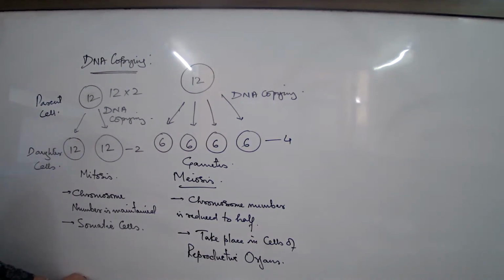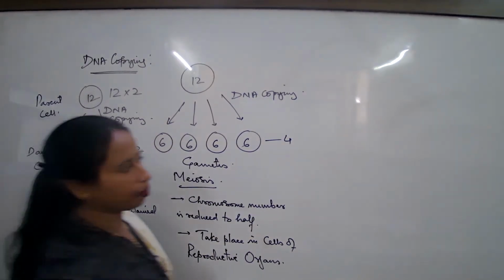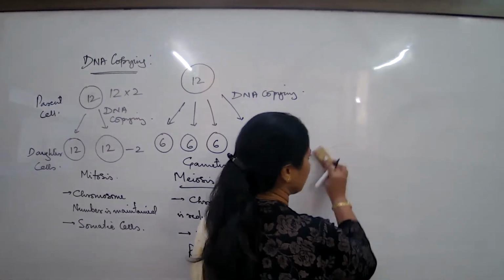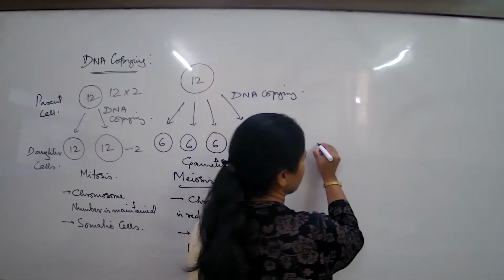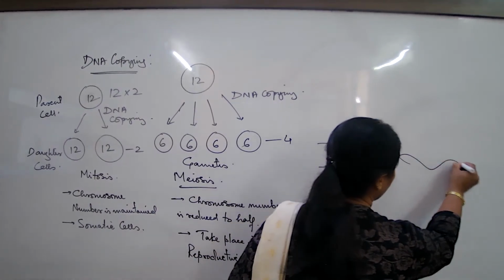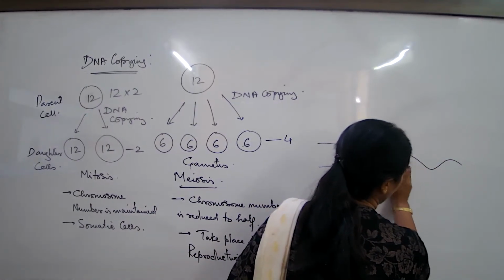So what did we understand? During the process of DNA copying, what next? Every single chromosome is made up of what? What is the chemical composition of the chromosome we learned? DNA. What is the full form of DNA? Deoxyribonucleic acid. And what did we understand the other day? If we talk about the entire DNA molecule, I may draw the DNA horizontally like this, the same thing that I explained to you the other day. So this is the DNA molecule.